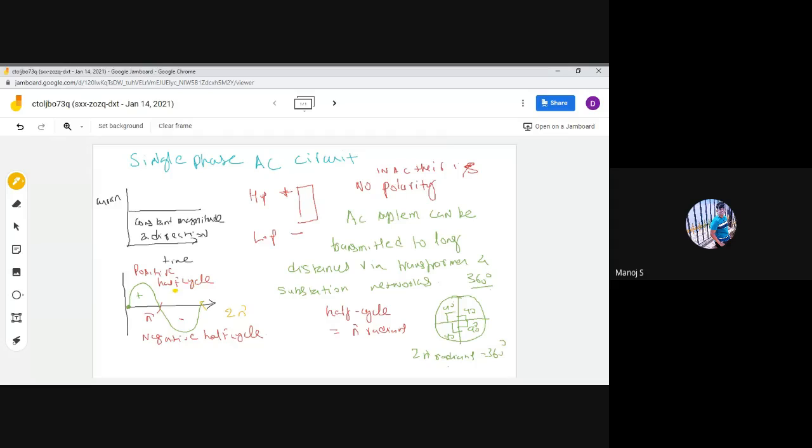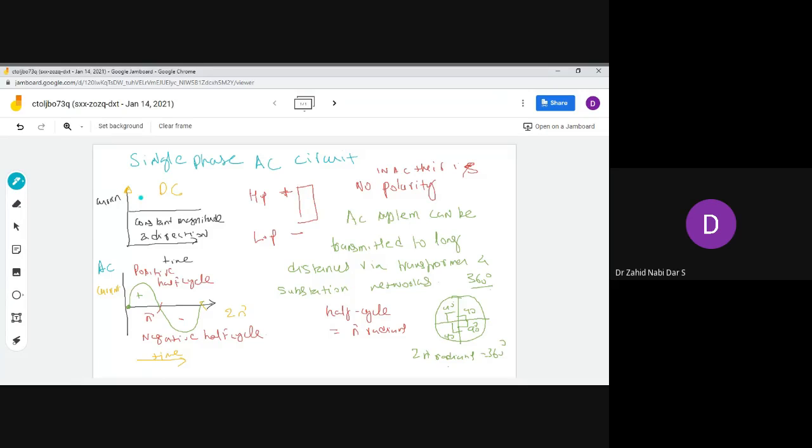Student: Sir, this is with respect to current and time? Yes, with respect to current and time; this is time only. Student: Sir, above that graph you wrote constant magnitude and direction. That is for which? That is for DC. This is for DC. This is for AC.